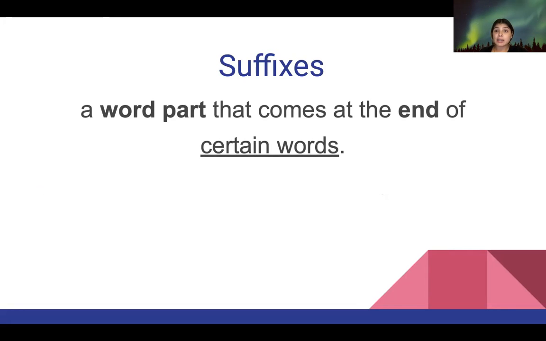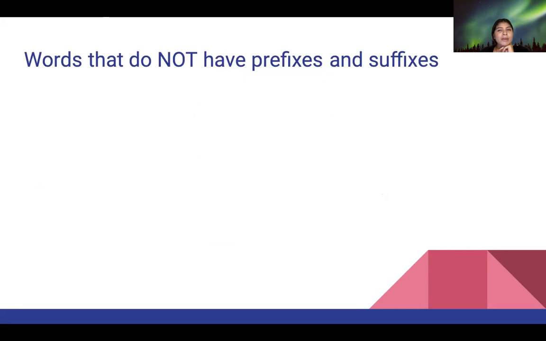That's my reasoning. So now let's think. What words don't have prefixes and suffixes? There are some words that we've been using a lot in the classroom. These words that do not have prefixes and suffixes are CVC words like dog.